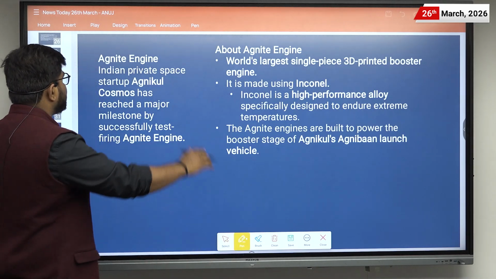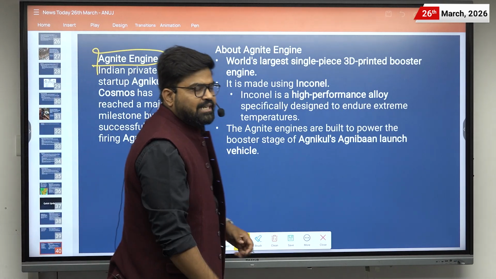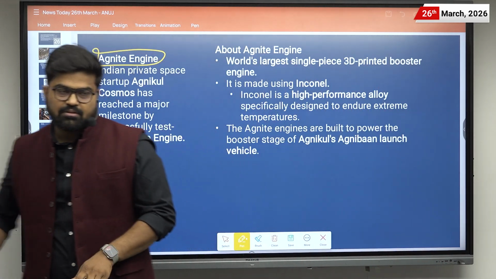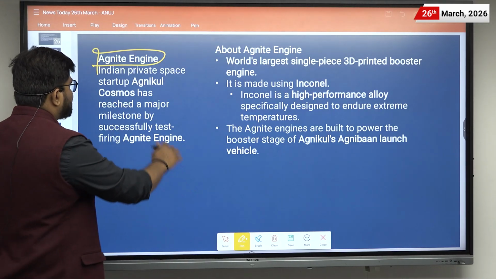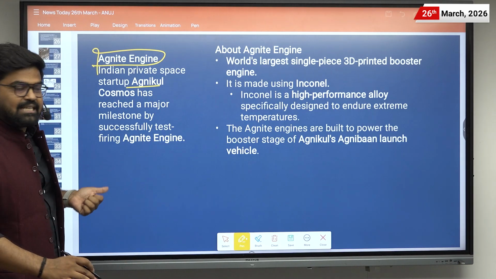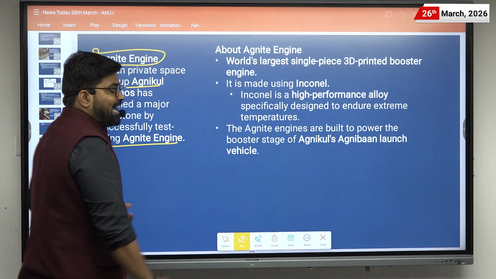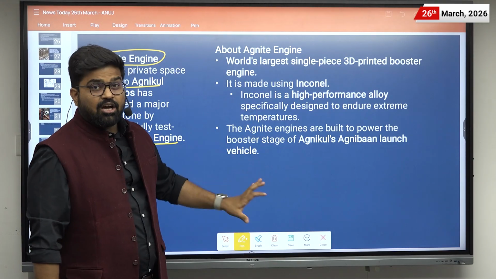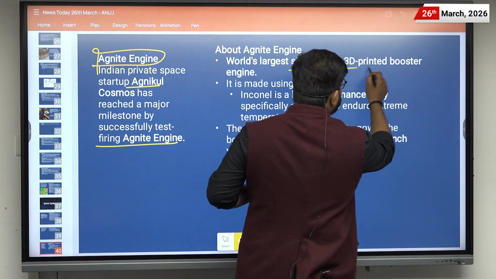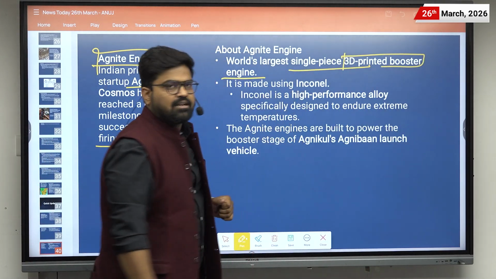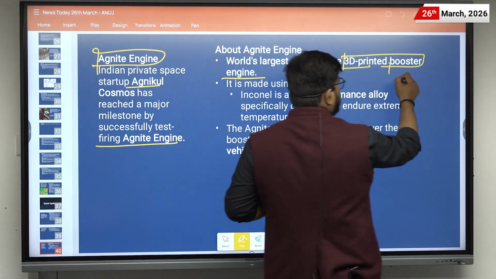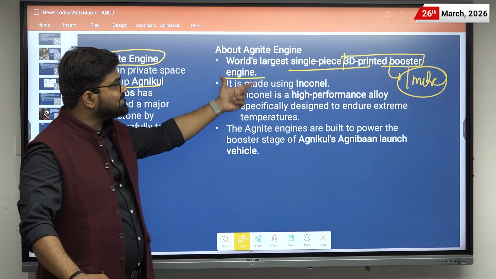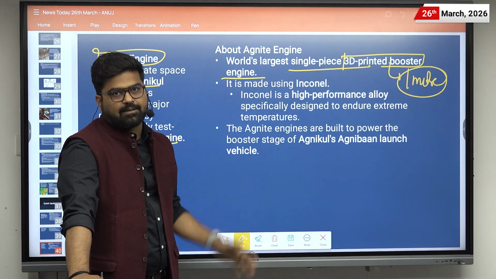So the next quick update is about Ignite engines. It is a very important development related to private startups. Okay. So Indian private space startup Agnikul Cosmos has reached a major milestone by successfully test firing the Ignite engine. And in this news, we will be covering this engine. First of all, it is the world's largest single piece 3D printed booster engine. So its length is about 1 meter. That makes it the world's largest single piece 3D printed booster engine.